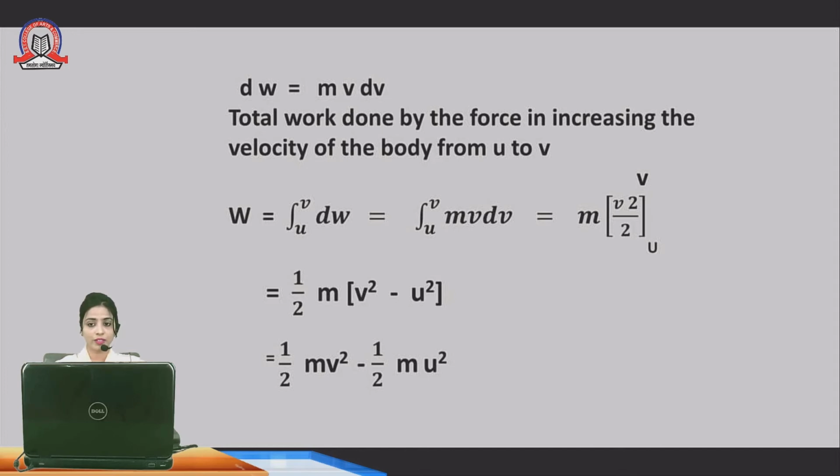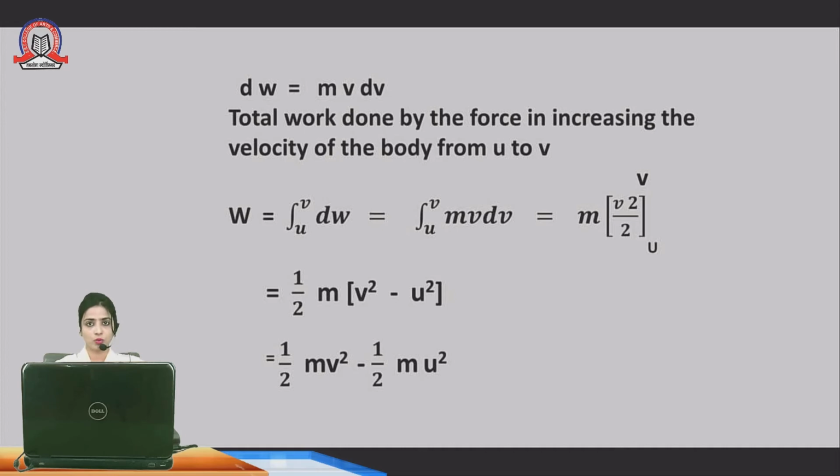In v square upon 2, the 2 is the integer part, so we do not substitute the upper and lower limits into it. So 1 upon 2 is common, and we take it outside.